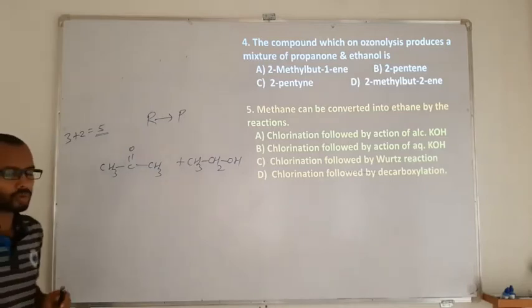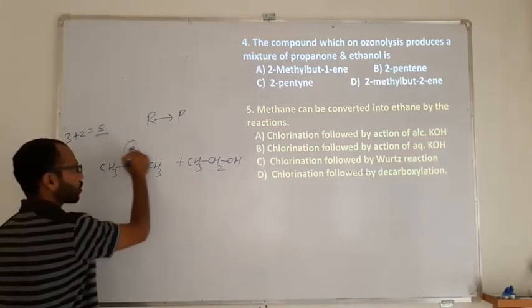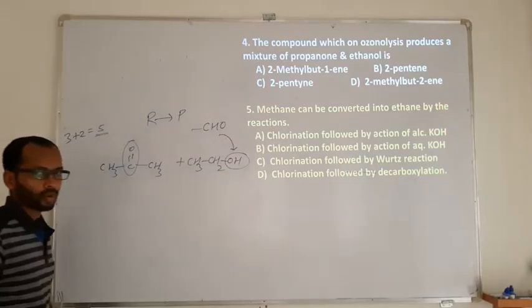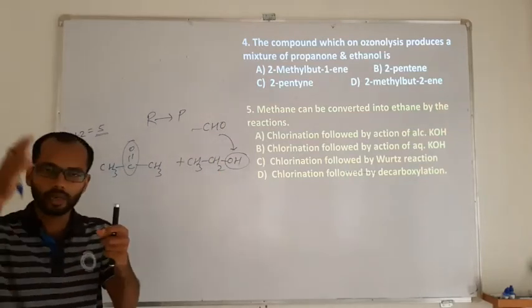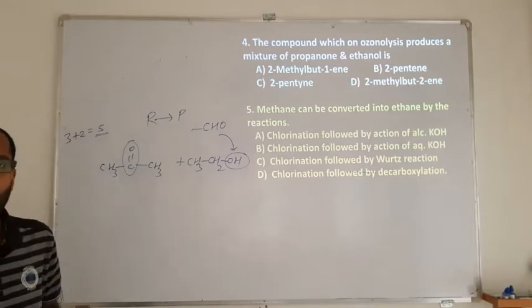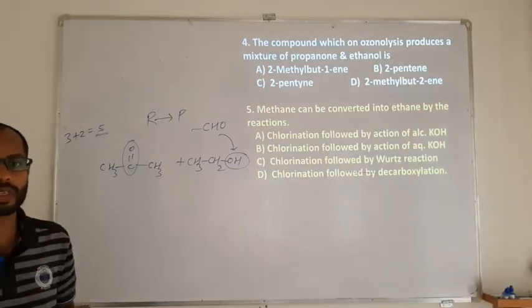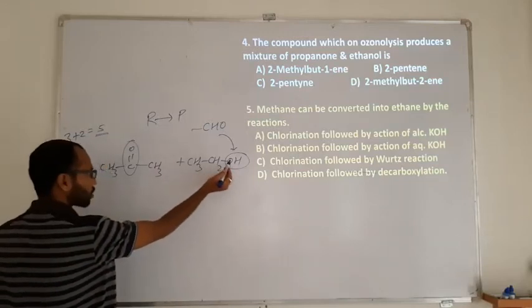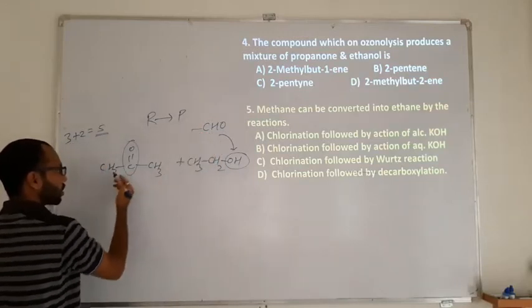In ozonolysis, the CO and CHO will be connected to the carbon atoms at exactly the positions where the double bond was. So you just convert the double bond into CHO and join it.